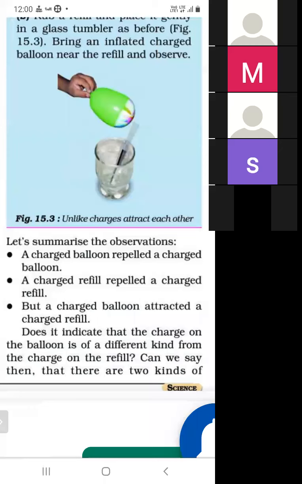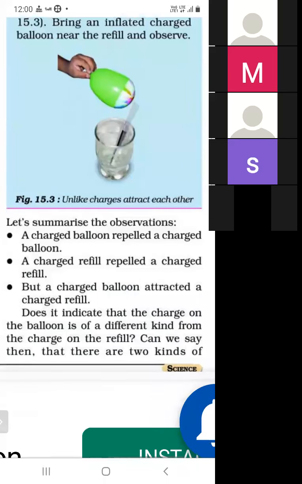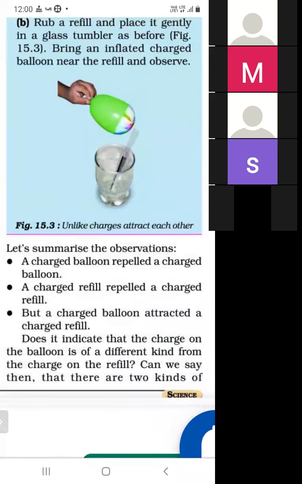A charged balloon repels a charged balloon and a charged refill repels a charged refill. Balloons repel each other. Refills repel each other. But balloon attracts refill. Why are they attracting? Because they are different. So what is the conclusion from this activity?